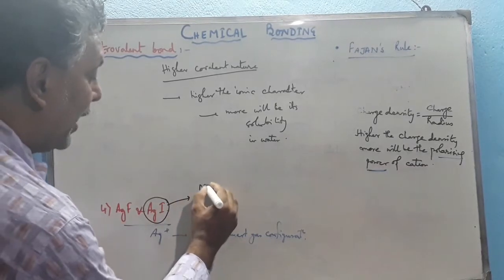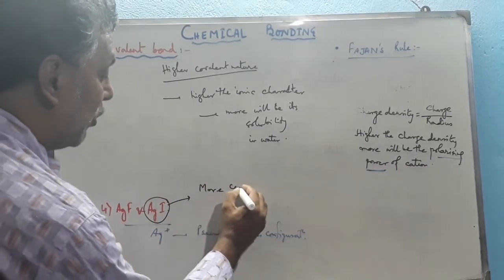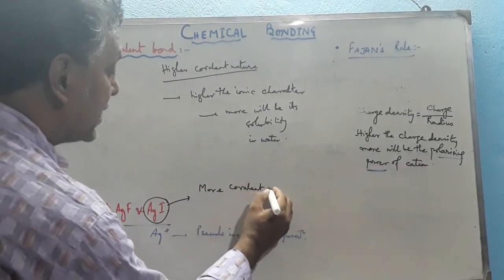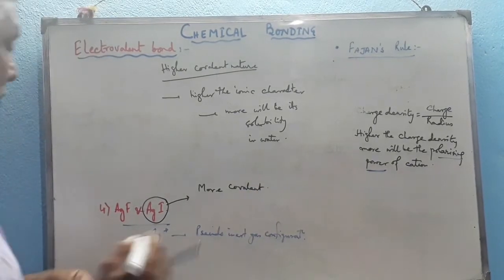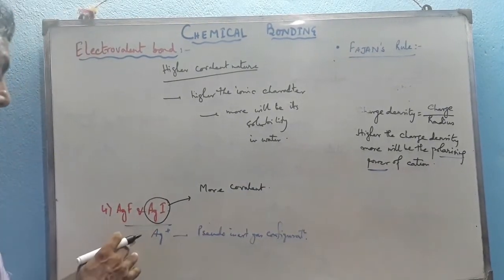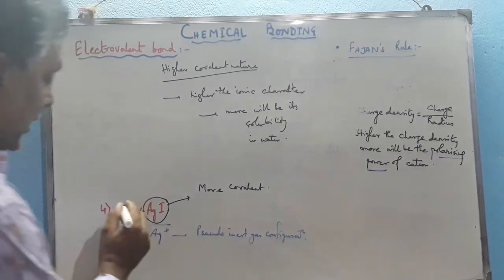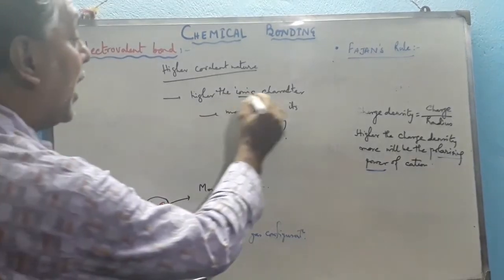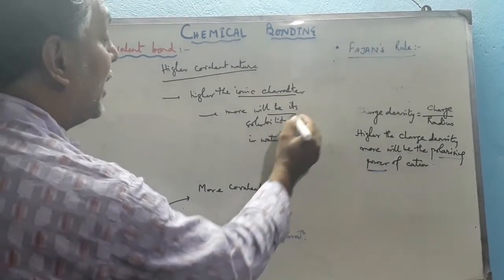according to Fajans rule, as I minus is more polarizable towards the Ag plus as compared to F minus. So AgF is more ionic, and we know that the higher the ionic character, the more will be its solubility.